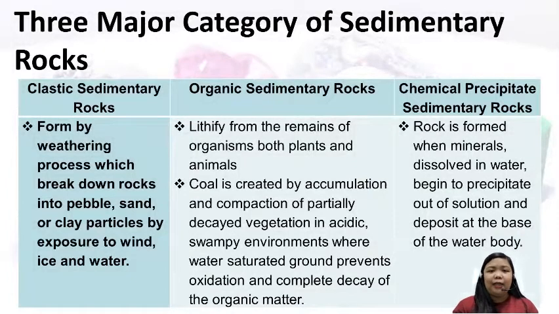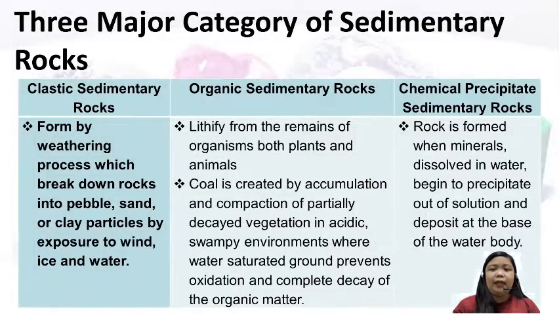While organic sedimentary rocks form from lithification of the remains of plants or animals, which may be fossils, corals, or decayed plants or animals. From the word itself, organic, organic sedimentary rocks were formed out of a combination of what? A combination of organic material. And that organic material is just like what I mentioned a while ago, such as fossils and animal remains.